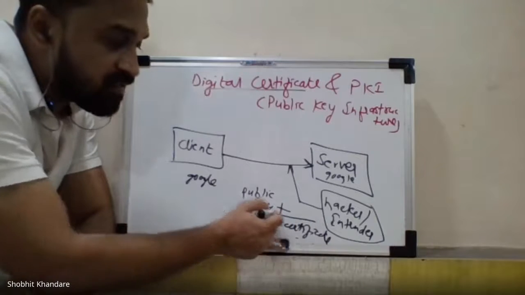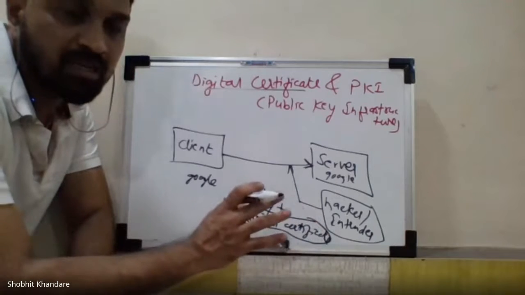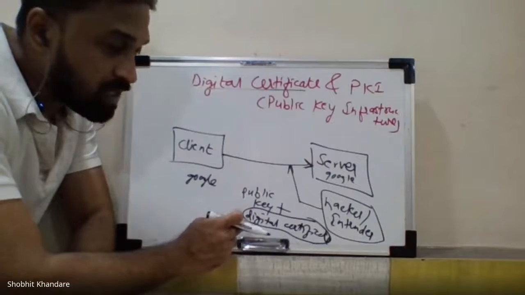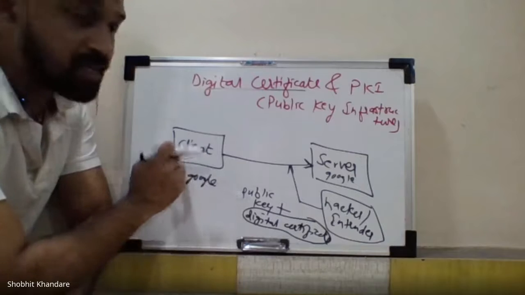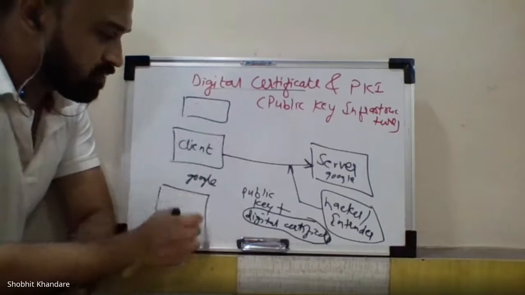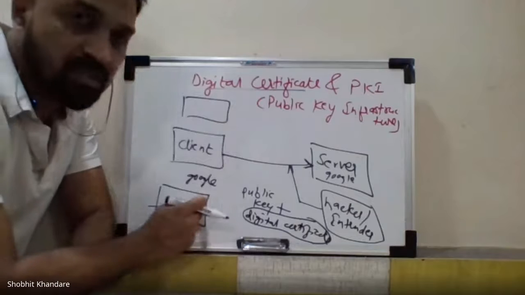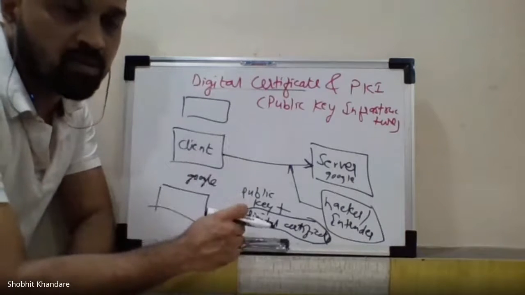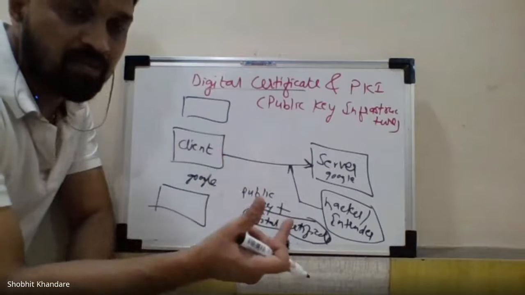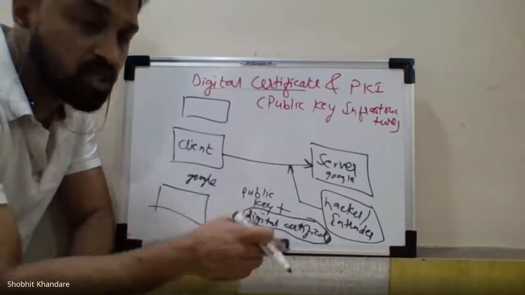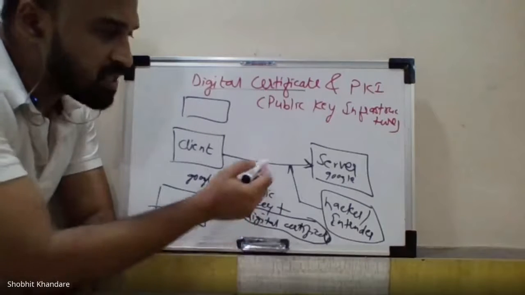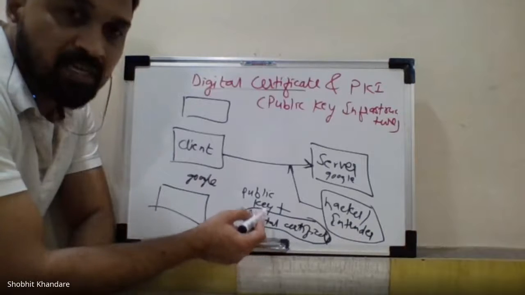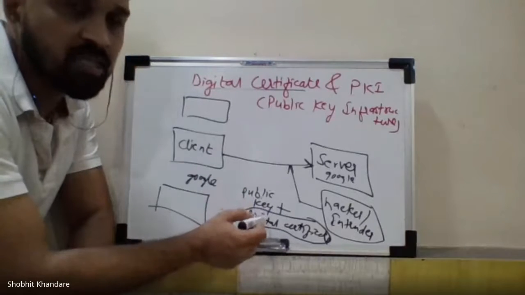Now this digital certificate, you already know, is issued by the CA, Certification Authority. So once the digital certificate is issued, it will be given to every client. And this digital certificate is also maintained by the CA, the certificate authority. So the certificate authority will have the copy of the digital certificate which is issued to every client. So once it is giving the access to the client, then along with the public key, the digital certificate is also attached.